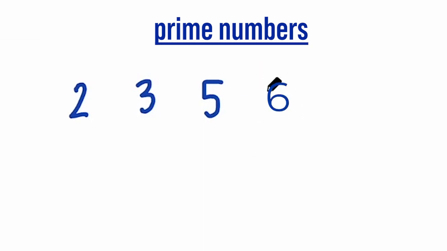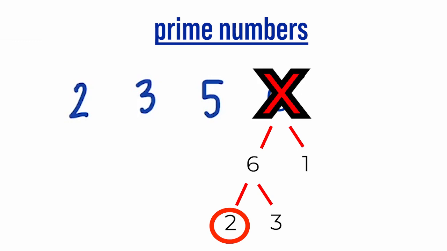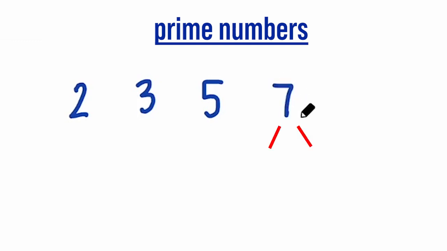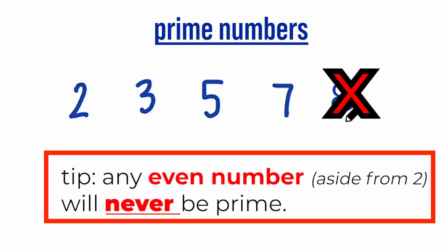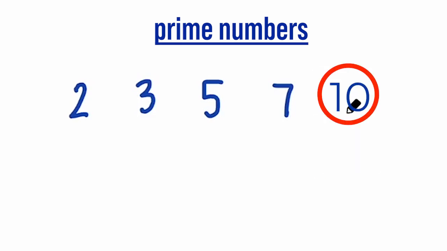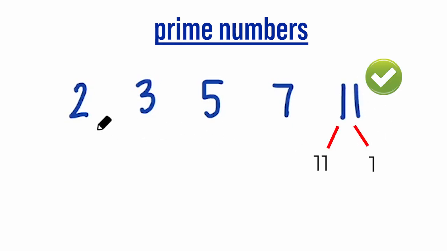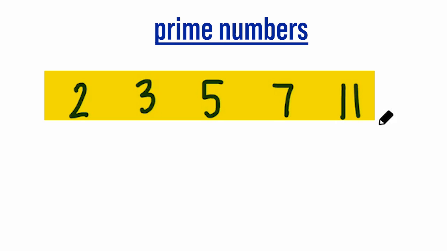What about 6? Well, 6 is even, and you'll notice that any even number, aside from 2, will never be prime because any even number can be divided by 2. Okay, so 6 is not prime. What about 7? Yes, 7 is prime because it can only be divided by 1 and itself. What about 8? No, that's even. What about 9? No, 9 can be divided by 3, so it's not prime. 10, no, it's even again. What about 11? Okay, here's 11. Here's our 5th prime number. So we've now got our first 5 prime numbers.